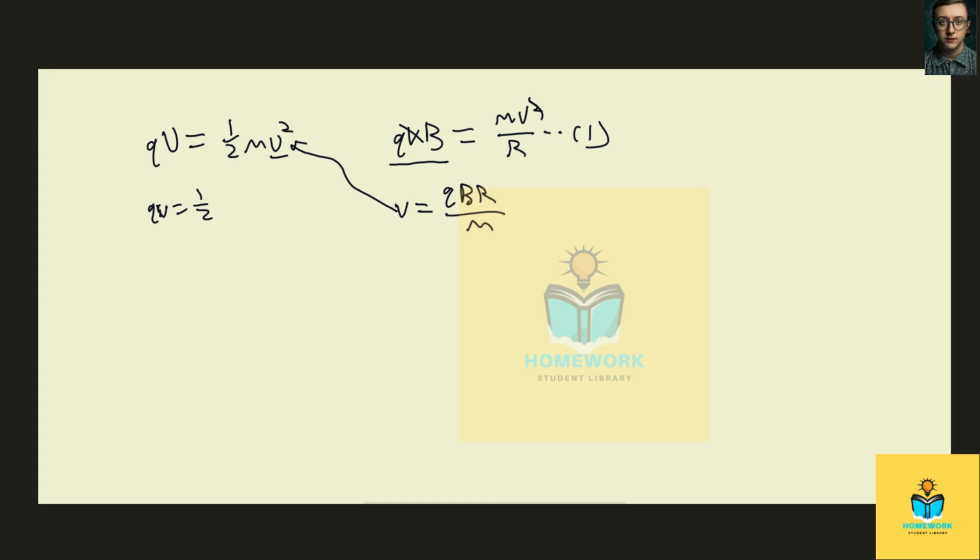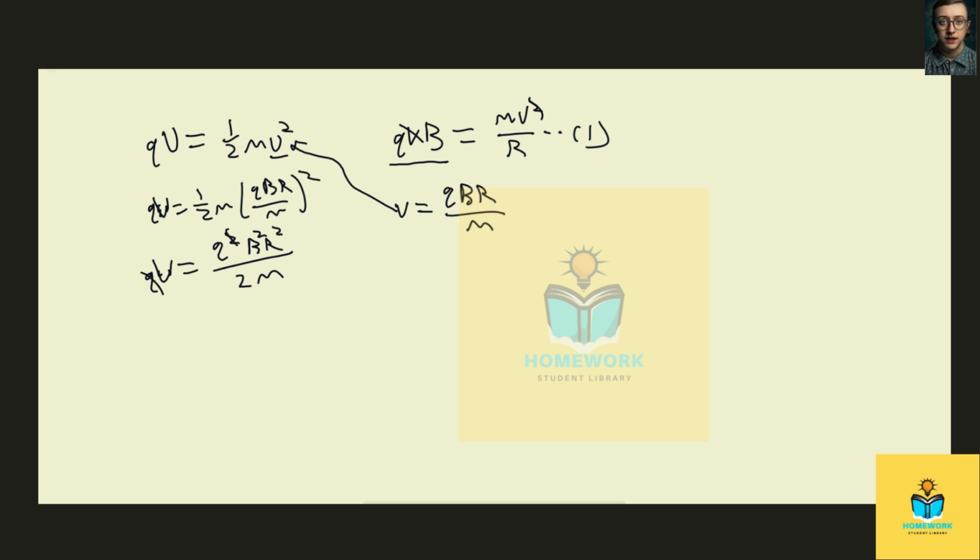1/2 M (QBR/M) squared. Thus, we see it's equal to Q squared B squared R squared, all on 2M. Oh, sorry, all of these are squared. Sorry, this V is a voltage. Let me make that clear.